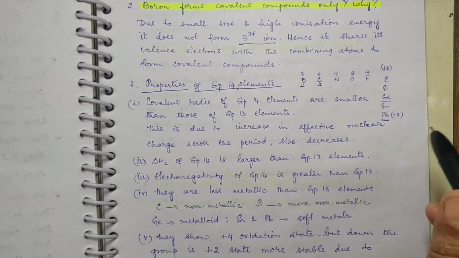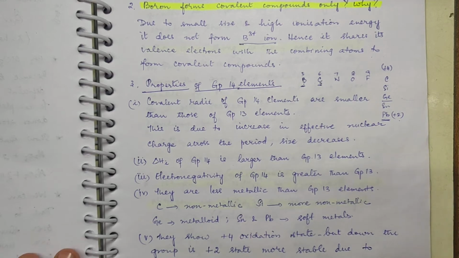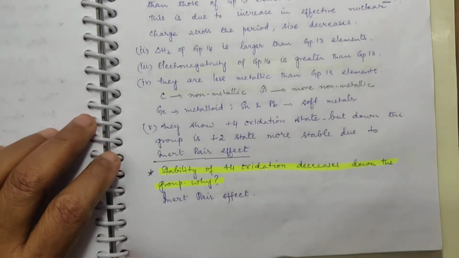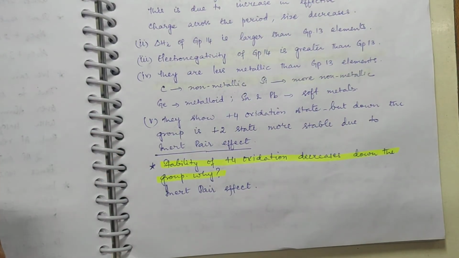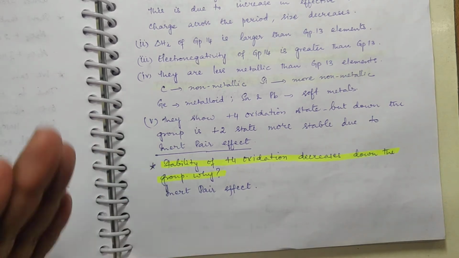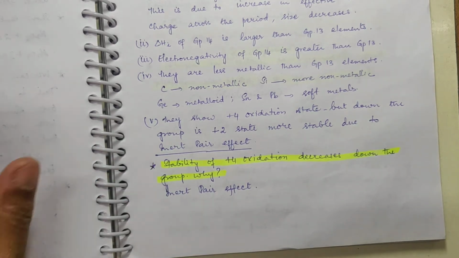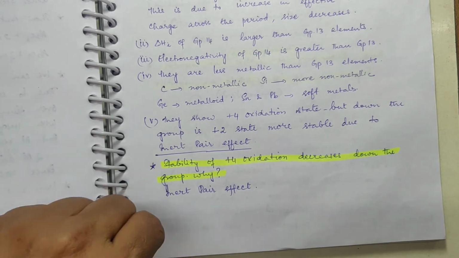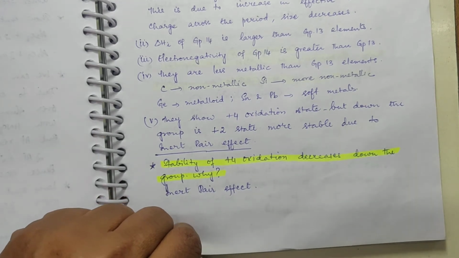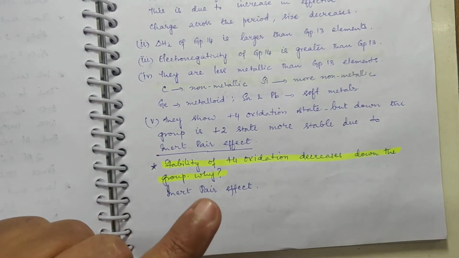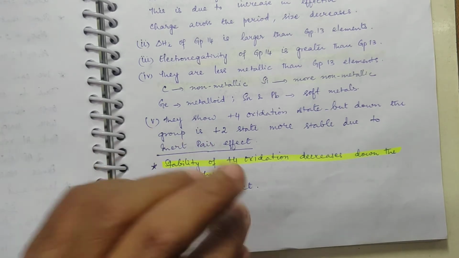Now if the question is asked like this: stability of the +4 oxidation state decreases down the group. Why? That is due to the inert pair effect. As simple as that. You need not write anything else. You just have to say, due to the inert pair effect, lower down the group, the lower oxidation state is more stable.